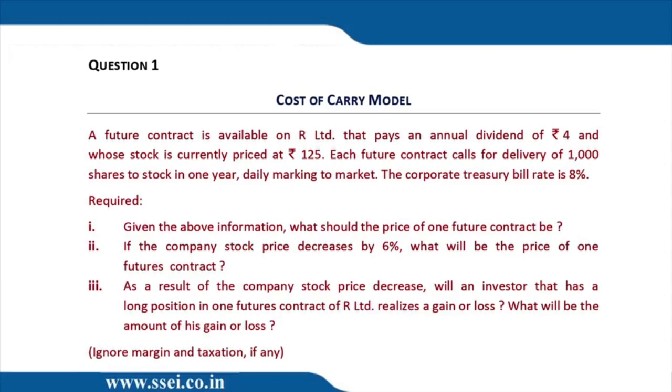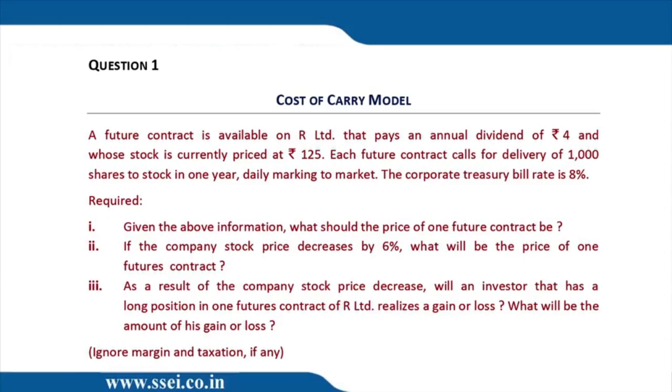So in this sum, futures price will be spot price plus interest minus dividend. Futures is spot plus interest minus dividend. Dividend is already standing over there at the end. We just need to take the spot and send it 1 year ahead by adding interest. So 125 plus 8% of 125 minus 4. That's the answer.